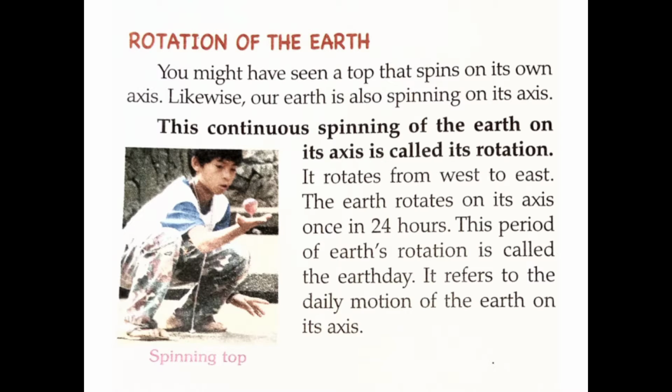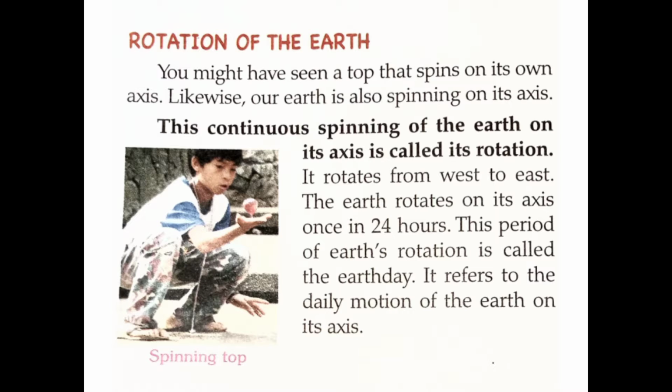Children, here remember this. The direction of the earth's rotation here is from west to east. This is very important. Remember this. And rotating once on its axis, it takes the time of 24 hours.